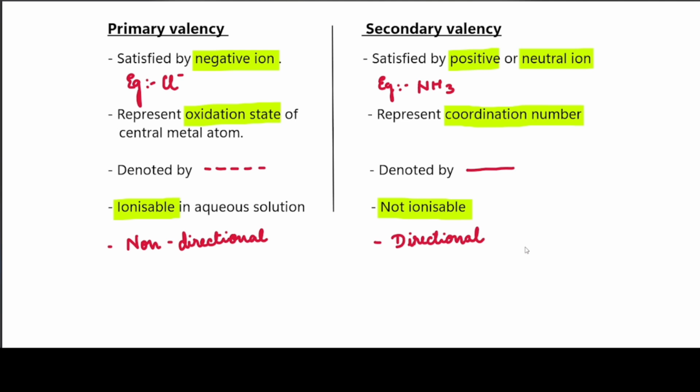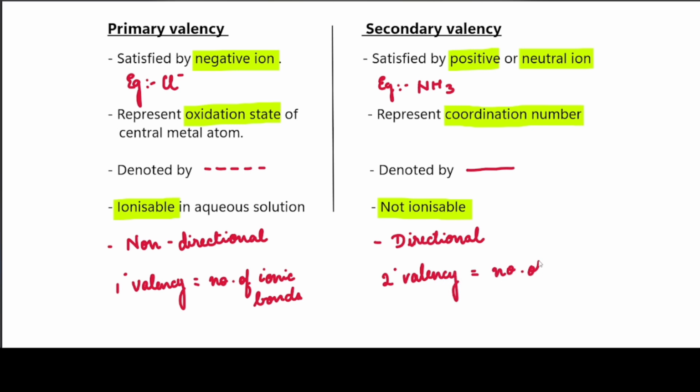For simpler understanding, the primary valency is equal to the number of ionic bonds, while the secondary valency is equal to the number of ligands.